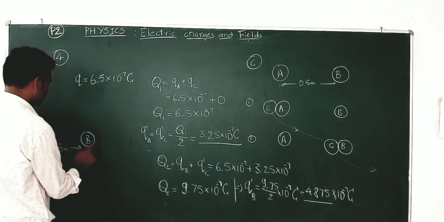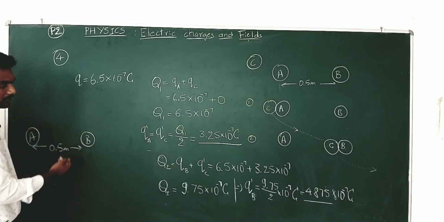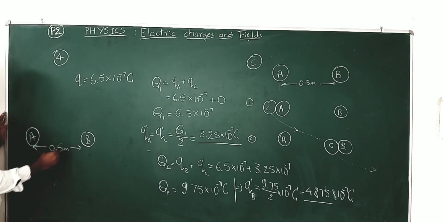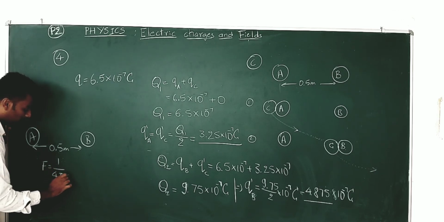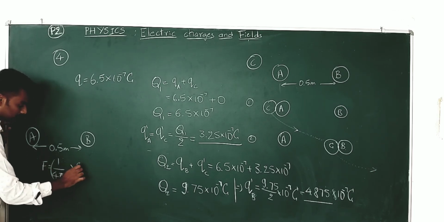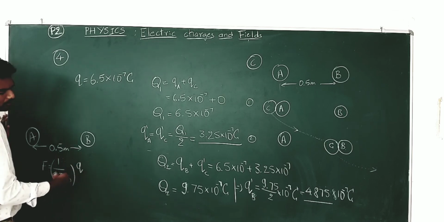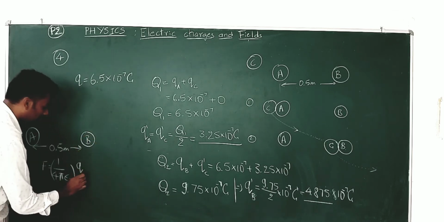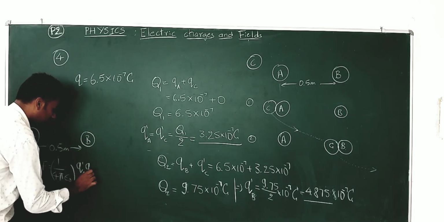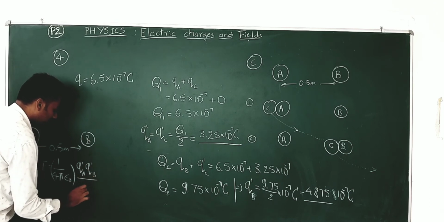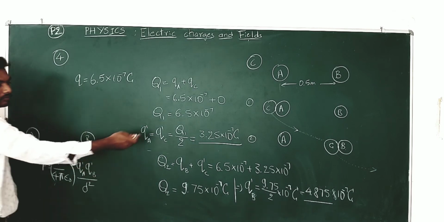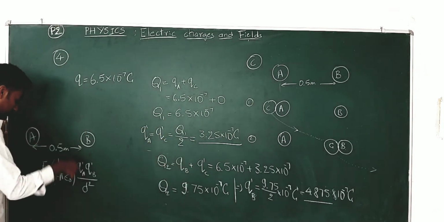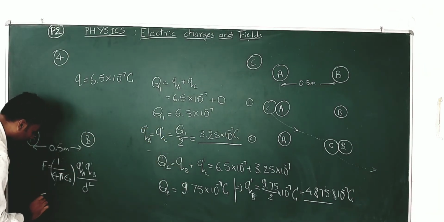And now the new force between these two charges shall be formed. So F is equal to 1 by 4 pi epsilon naught, Q1 Q2 by d squared. I will be directly writing that as QA dash QB dash by d squared. You have to put the values here, substitute and simplify.